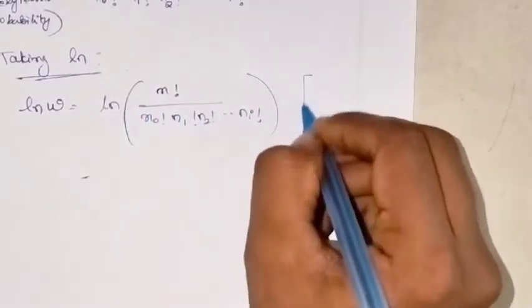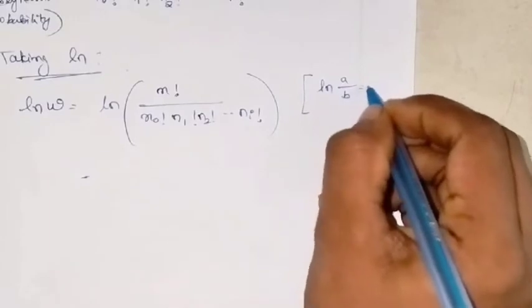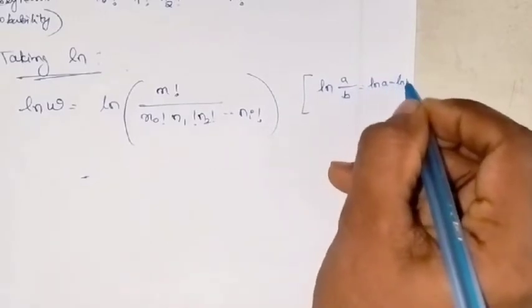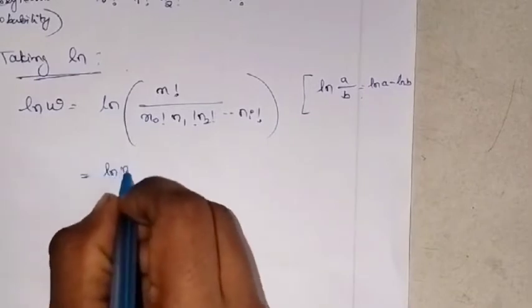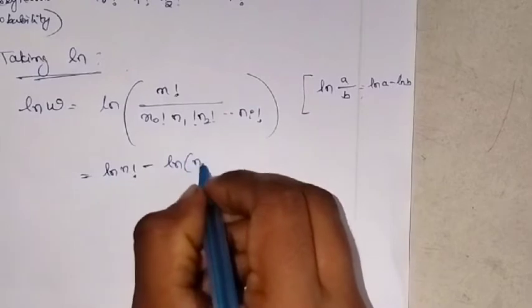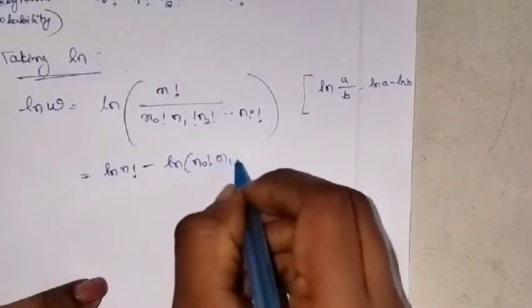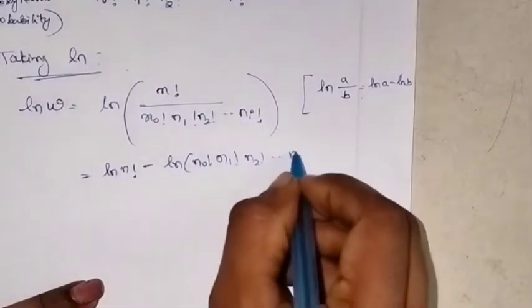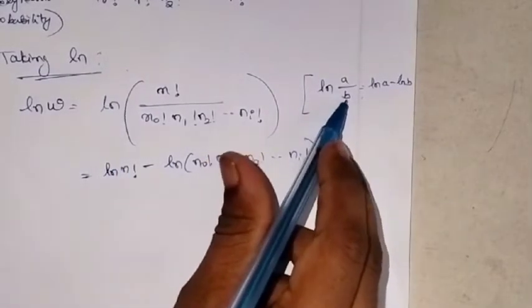We know the property of ln: ln A by B can be written as ln A minus ln B. Applying this here, I get ln n factorial minus ln of n0 factorial, n1 factorial, n2 factorial, etc., ni factorial.